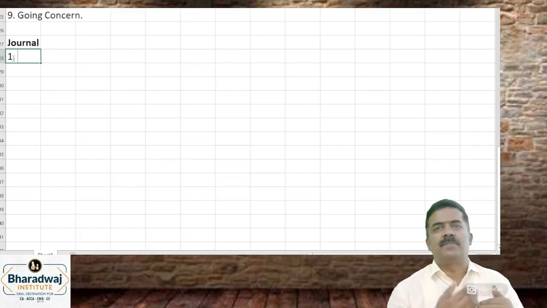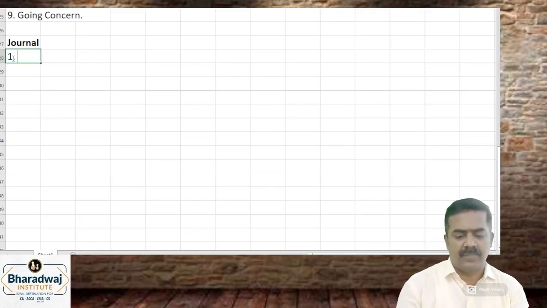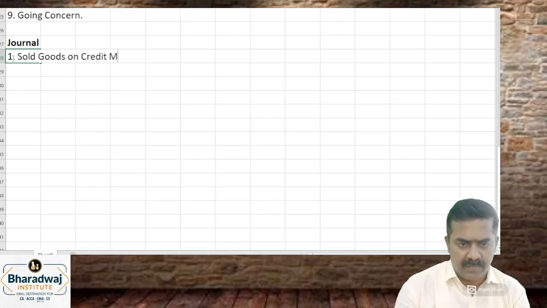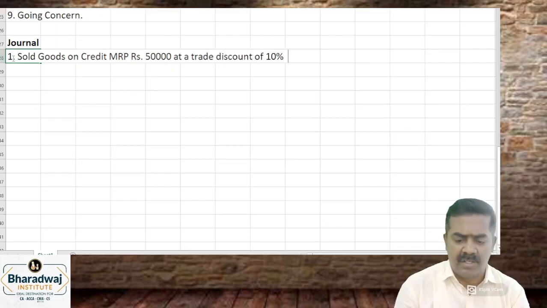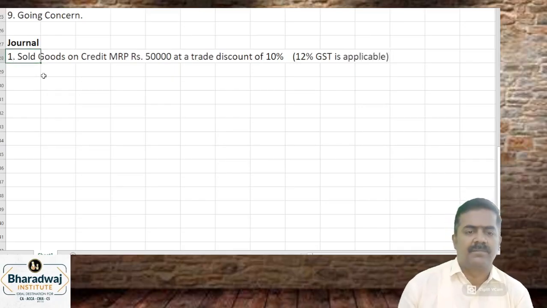Now certain special transactions we will see. Shall we start? Sold goods on credit. Sold goods on credit, MRP rupees 50,000 at a trade discount of 10%, and 12% GST is applicable. What is the entry we pass?